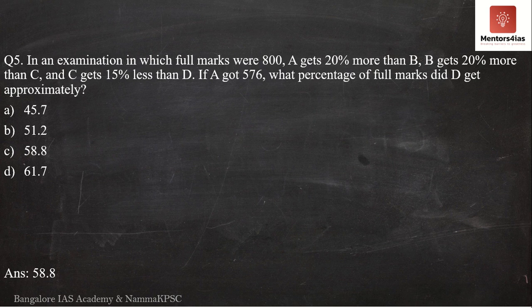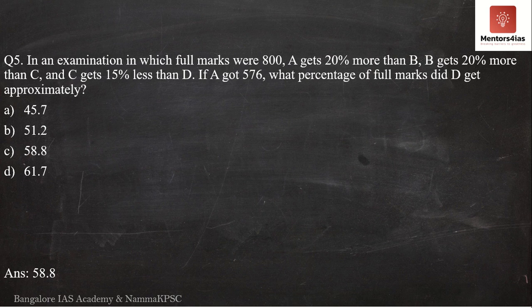Now, what does question number 5 say? In an examination in which full marks were 800, A gets 20% more than B, B gets 20% more than C, and C gets 15% less than D. If A got 576, what percentage of full marks did D get approximately?